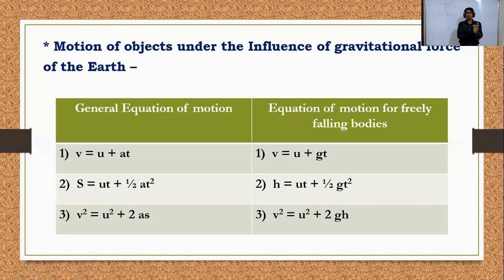In this general equation, v is the final velocity, u is the initial velocity, a is the acceleration, t is the time. Again, s is the distance or displacement. So these are the general equations. But when your object just falls freely, at that position the equation of motion will be changed. So what will be changed? Only the motion of